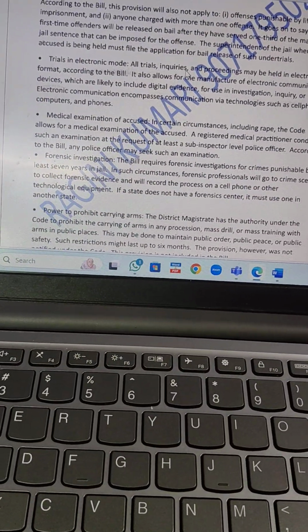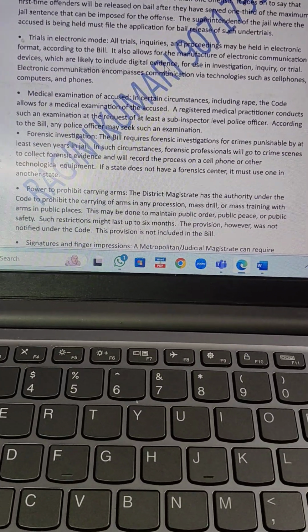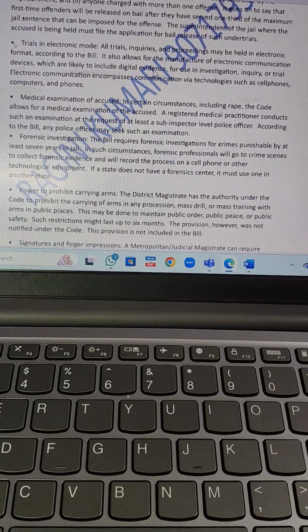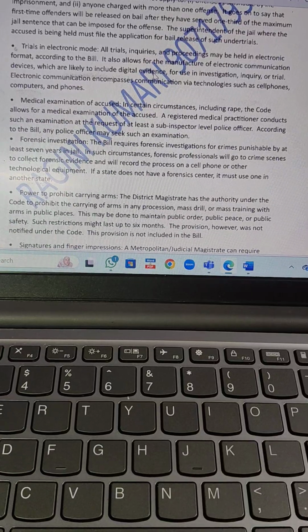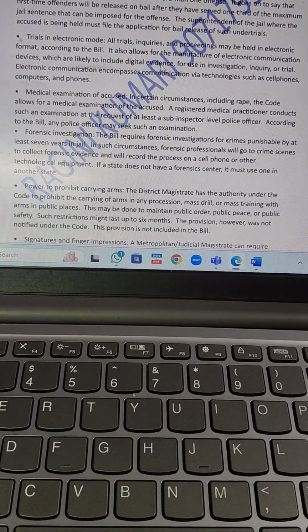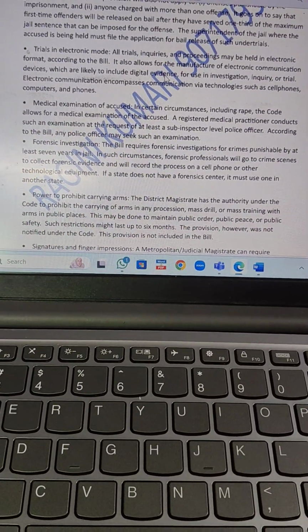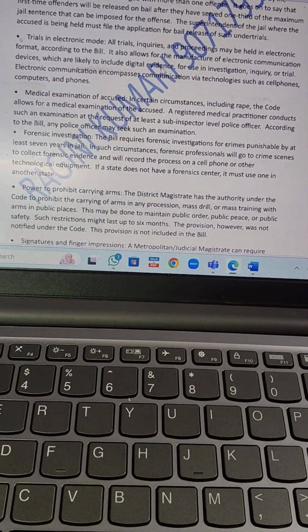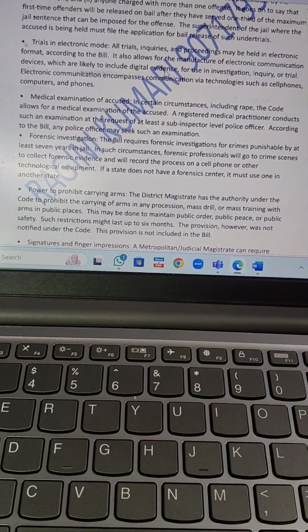Then medical examination of the accused. So in certain circumstances including rape, the code also allows for the medical examination of the accused. Not only the victim but also the accused. That means the person who is committing the offense will also be examined.